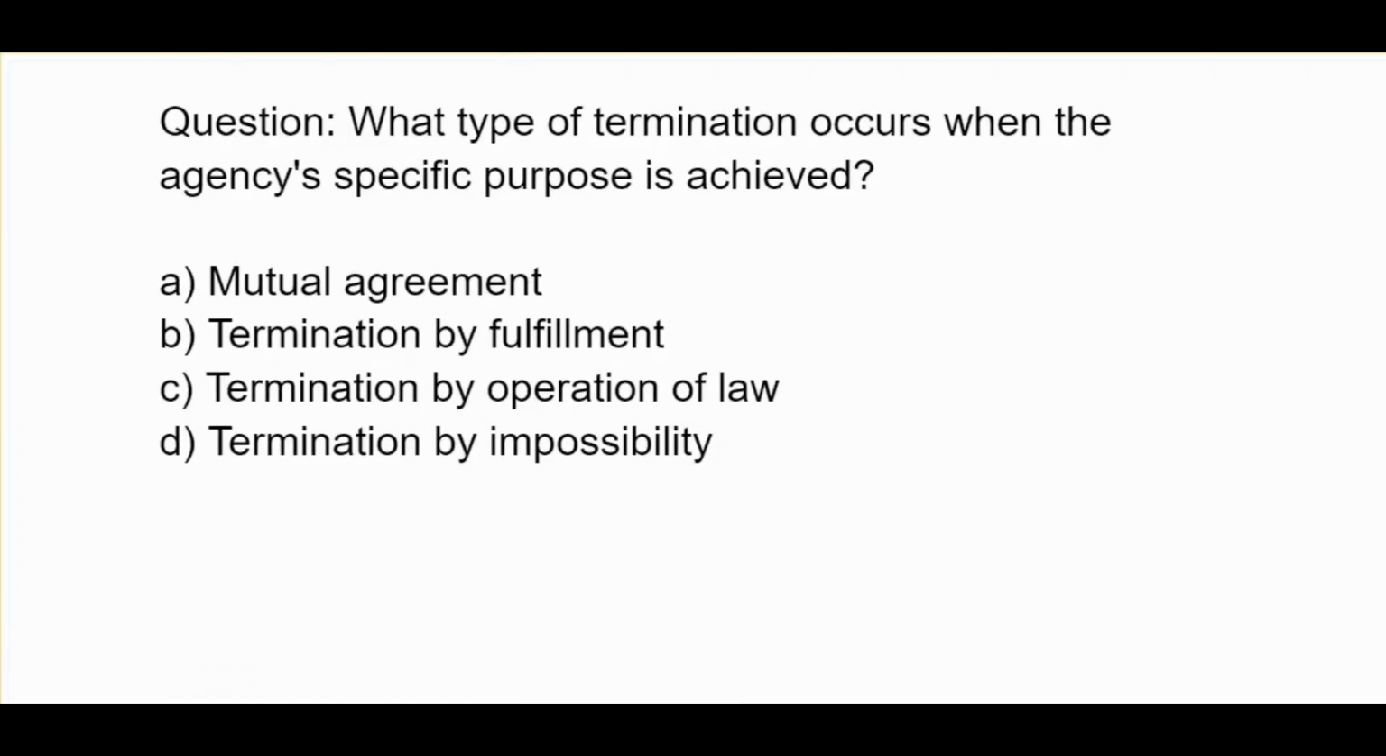What type of termination occurs when the agency's specific purpose is achieved? A, mutual agreement. B, termination by fulfillment. C, termination by operation of law. D, termination by impossibility.